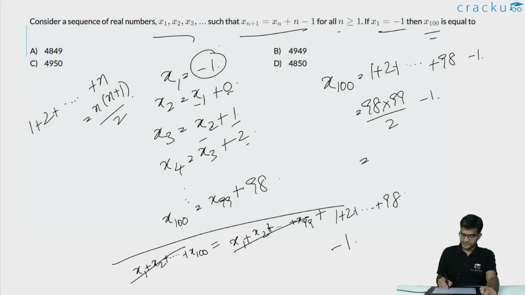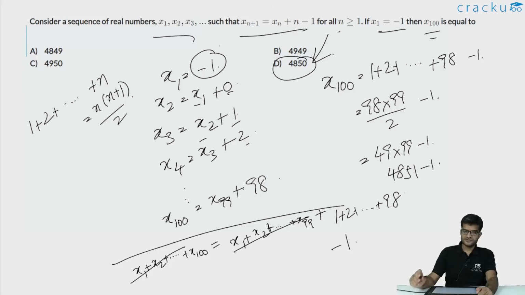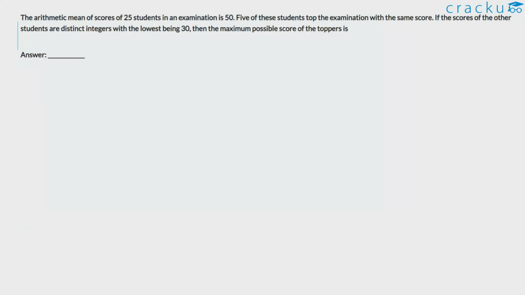98 by 2 is 49, so this is 49 into 99 minus 1. 49 into 99 is 4851. So this is 4851 minus 1, which is 4850. So the correct answer is option D.